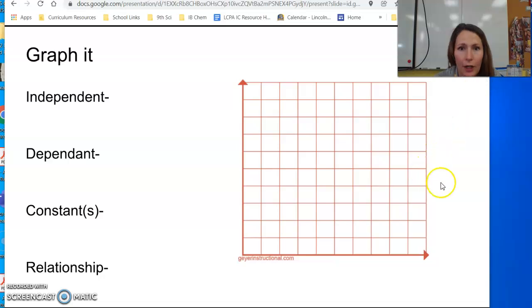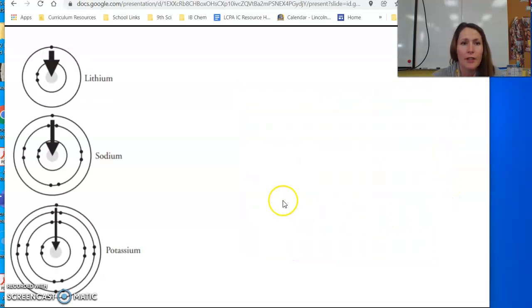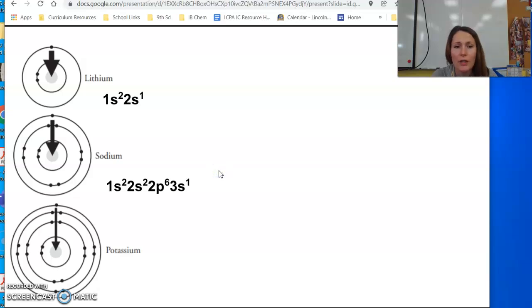Good? All right. So let's take a look here. We have three elements: lithium, sodium, and potassium. If we look at the periodic table, those are all in our first column, right on top of each other. Notice that they each have one electron in their outer energy level. And if we write their electron configurations, you can see that they have that one electron in that S energy level. Notice, however, that that energy level is increasing.